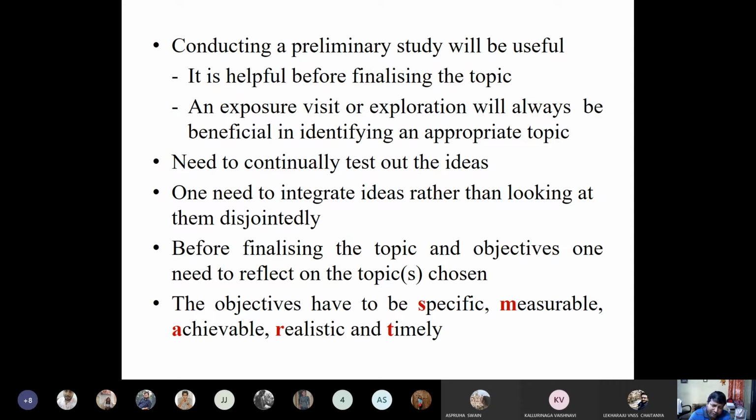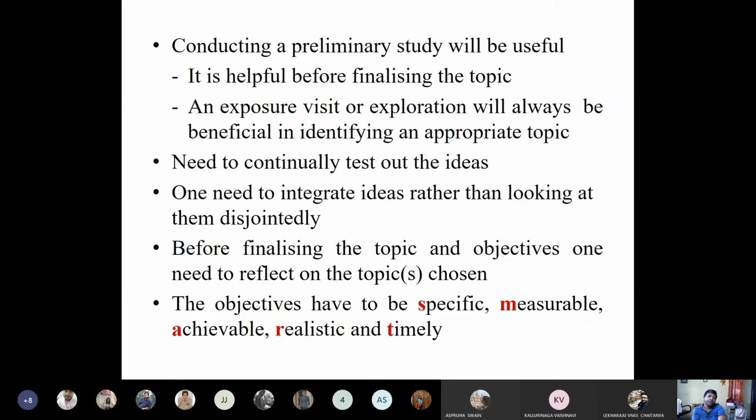Suppose you develop an interest in a particular topic. Before finalizing your problem, you should have field exposure. You should go to the field and have field experience. If you have earlier experience, that's fine. Otherwise, you can visit the field and see the real problem, what exactly is happening there. Then, accordingly, by seeing certain kinds of experience from the field, you can select your problem.